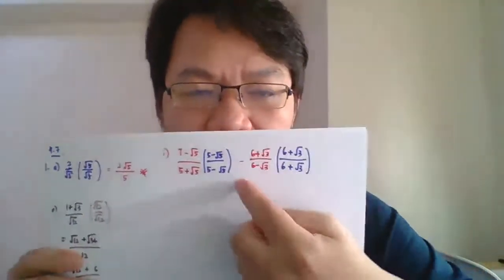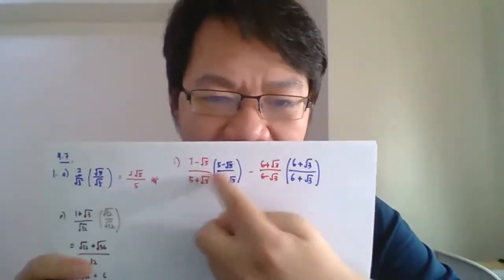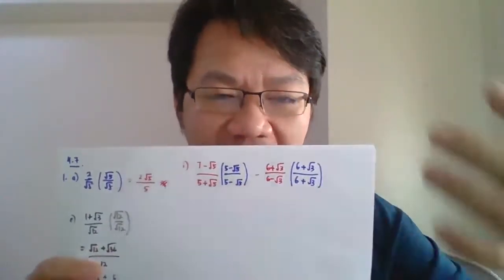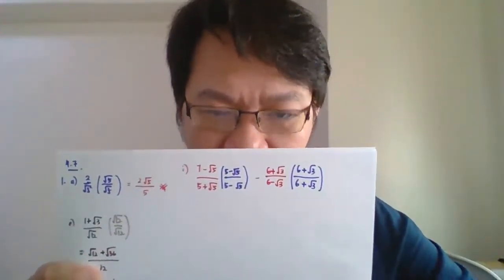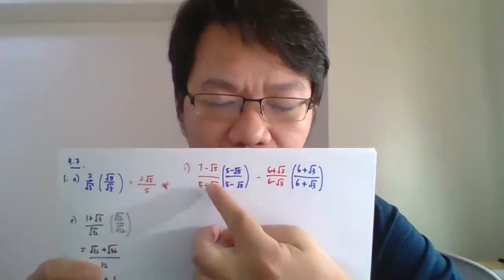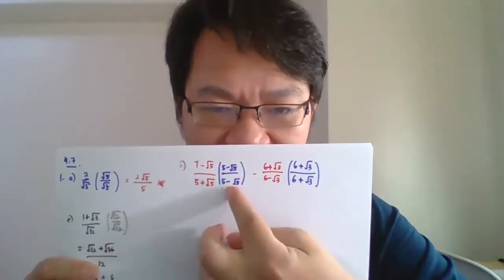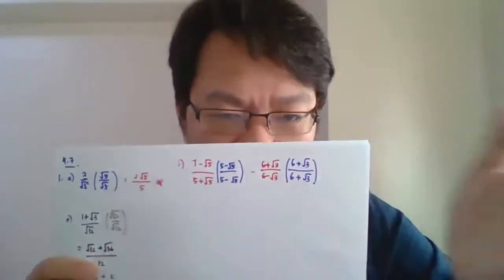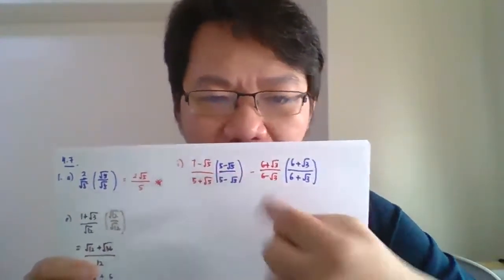Okay, so first step, this is our question. The red color is our question. And then the blue color here is the indirect conjugate. Each has its own conjugate: for the first fraction, this is the conjugate. For the second fraction, this will be the conjugate. Both conjugates are different because the fractions are also different.